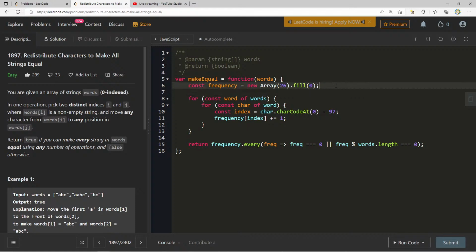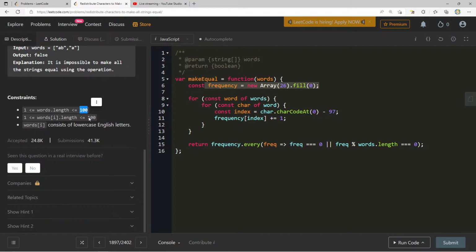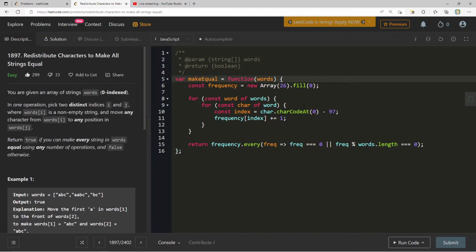So let's think about what we did. I created a fixed size array because I saw that my bounds sort of gave me the opportunity to do that. These are very nice bounds, only 100. We can easily fit that inside of an array. But even apart from that, I knew that this was lowercase English letters. So I'm keeping track of the frequency of each individual letter by throwing them inside of this fixed size array of 26 to represent all the characters in the alphabet. And then I loop through every single character in each one of my different words, taking the character code and subtracting 97, which is lowercase a in ASCII, so I can map A to 0, B to 1, C to 2, so on and so forth, increasing the frequency.